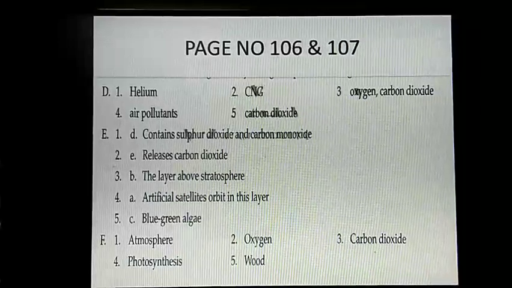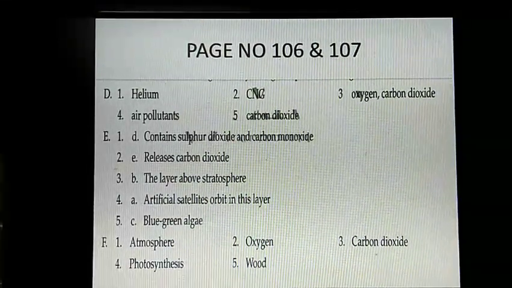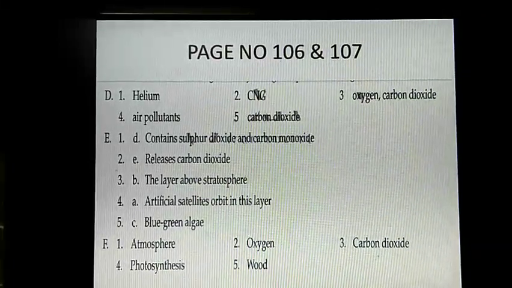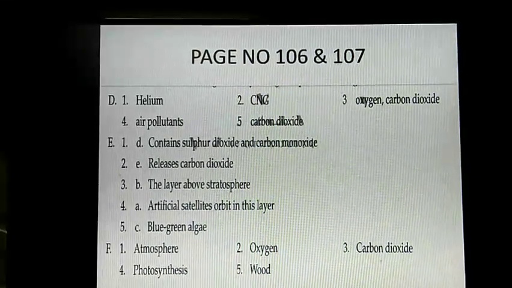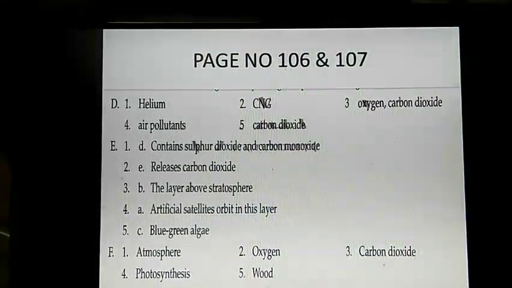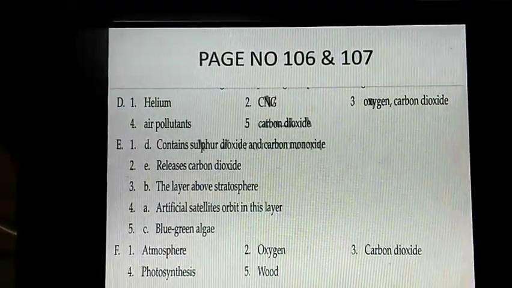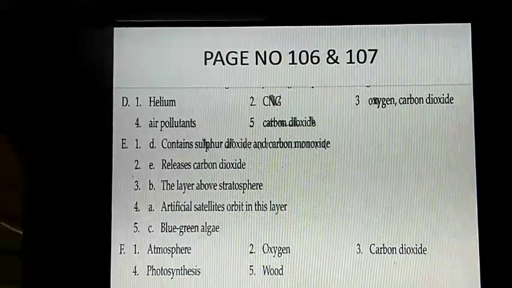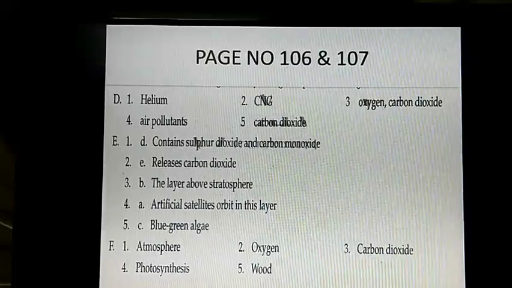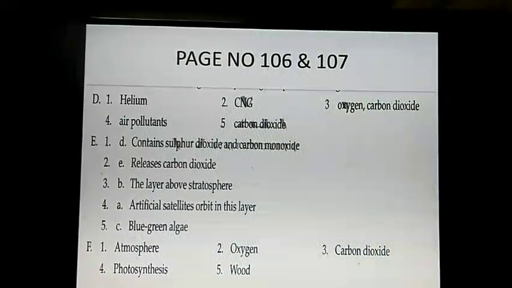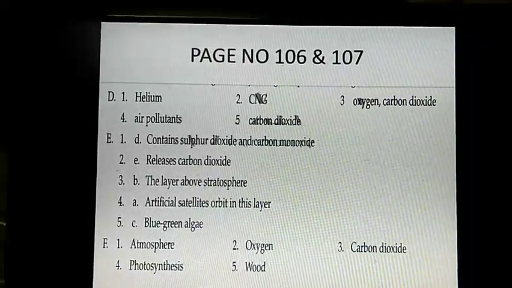The increase in the temperature of Earth's atmosphere due to increase in the concentration of dash is called global warming. Answer is carbon dioxide. Question E. Match the following. First question. Smoke. Answer is D. Contains sulfur dioxide and carbon monoxide. Question 2. Burning. Answer is E. Releases carbon dioxide.